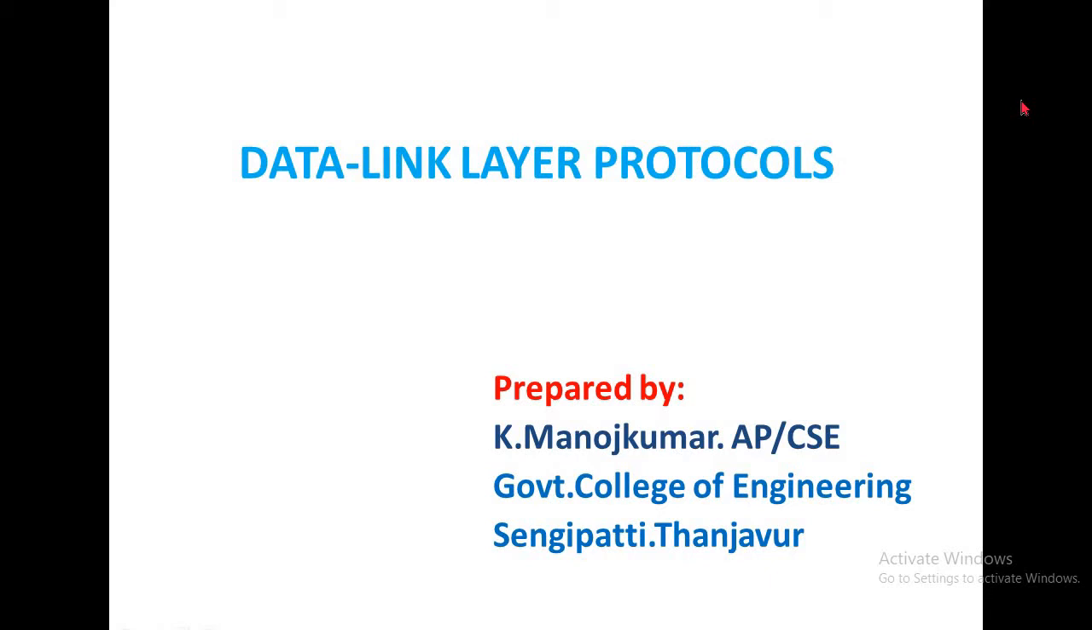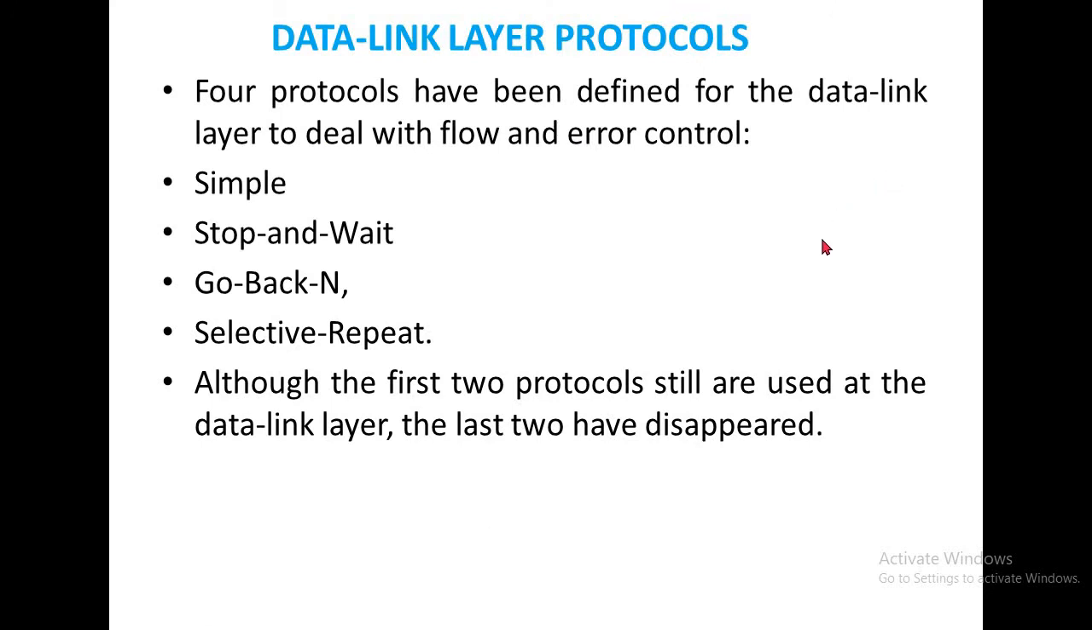In this topic we are going to discuss data link layer protocols. Normally the data link layer has some protocols: the simple protocol, stop and wait protocol, then HDLC, which is the High-level Data Link Control protocol, and the next, point to point protocol. Normally it has four protocols mainly in use: simple, stop and wait, go back N, and selective repeat. Although the first two protocols are still used in the data link layer, the last two have disappeared.